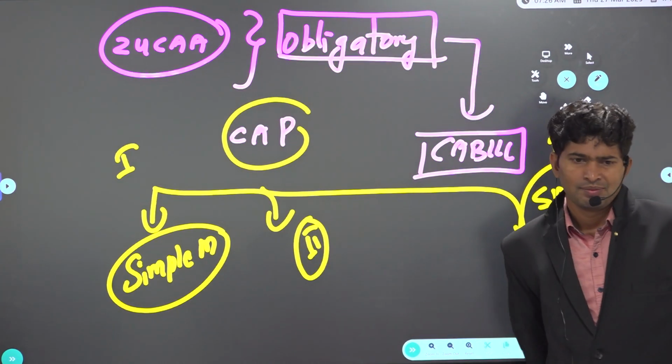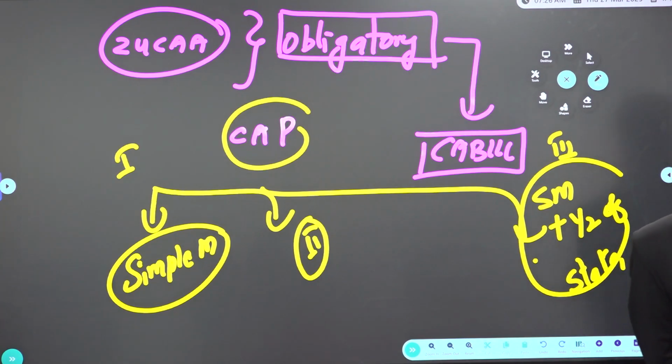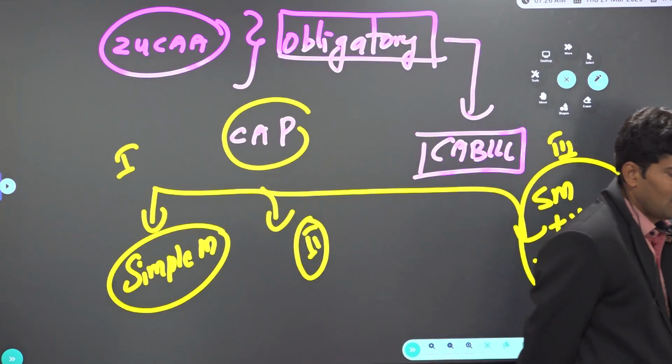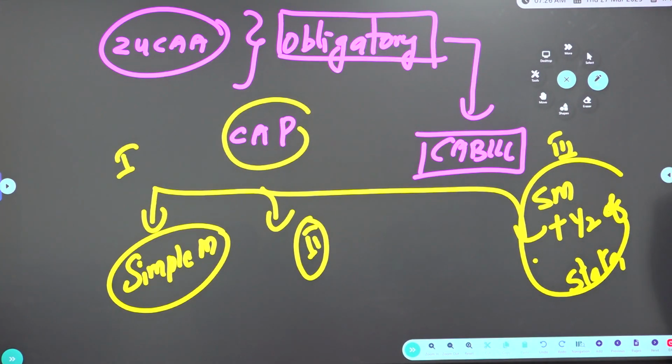Just to understand, we want to change the Telangana state name into Bangaru Telangana. So we want to change the name of the Telangana state into Bangaru Telangana. Which article, dear? 2 or 3? Article 3, very good. So simple majority or special majority? Simple majority. So formation of a new state from the existing state, same, simple majority only. So change in the name of a particular state. Rules of procedure, salaries and allowances, quorum in Parliament, citizenship, official language: all this just simple majority only.